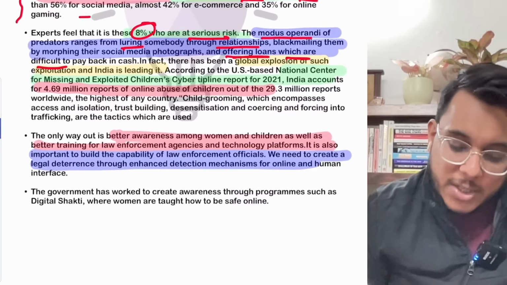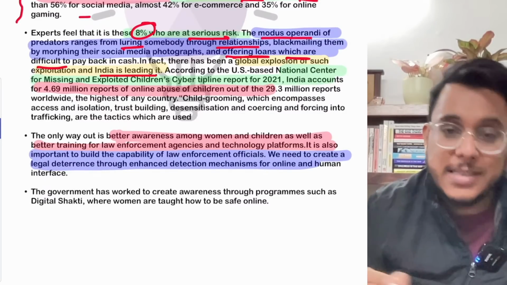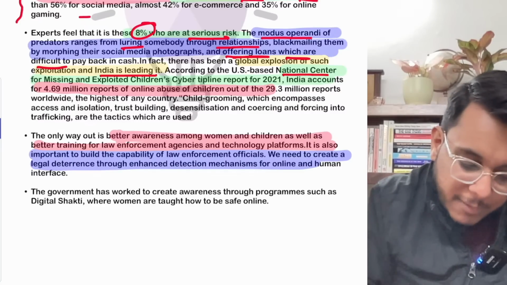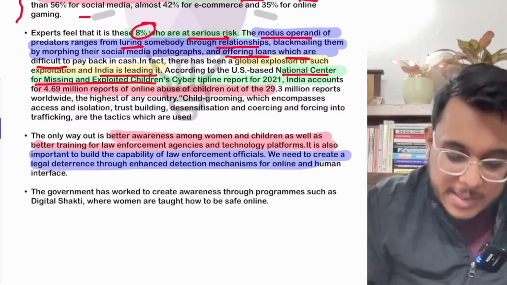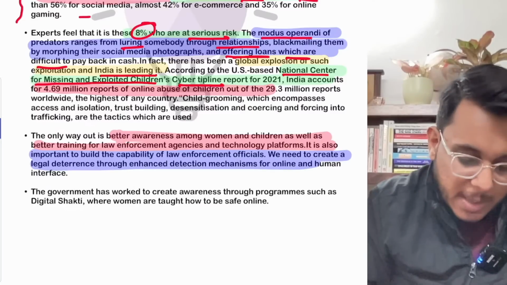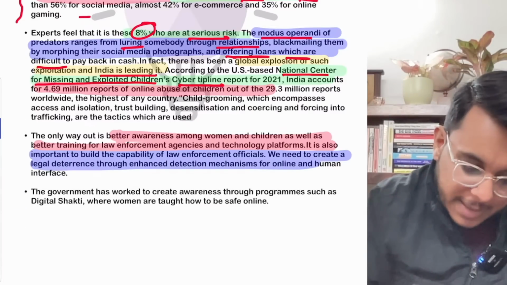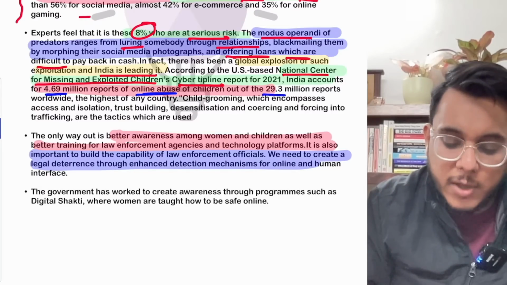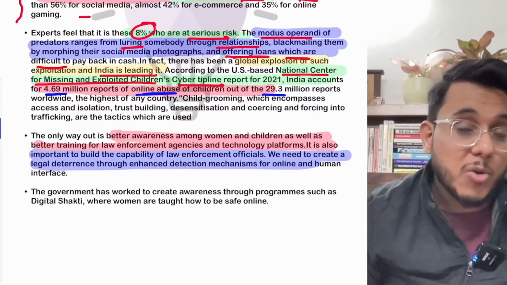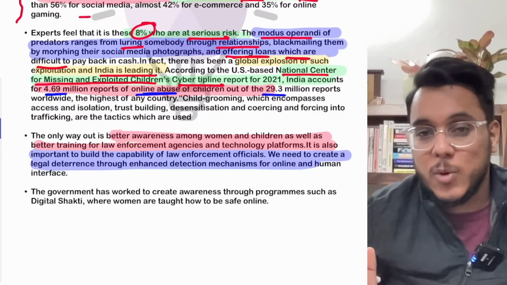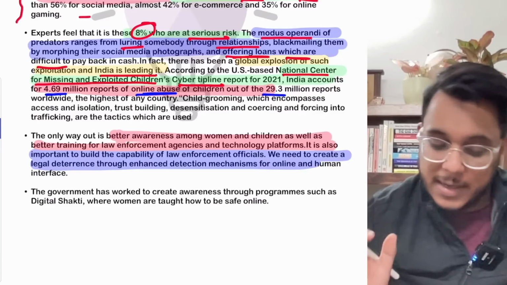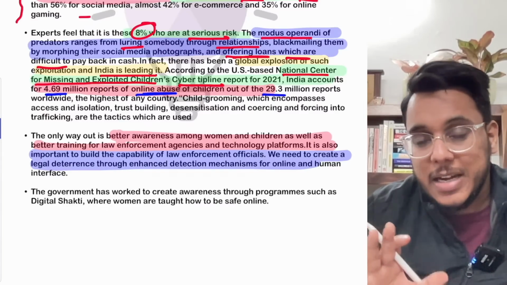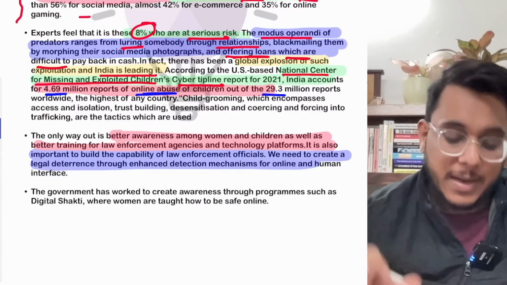Now in this direction, guys, it has been provided that India is leading in such kinds of cases. According to the National Center for Missing and Exploited Children's CyberTipline report, India accounts for 4.7 million reports of online abuse of children out of 29.3 million. So out of 29.3 million children who are being abused, 4.7 million are from India. So India has the highest child exploitation vulnerability.